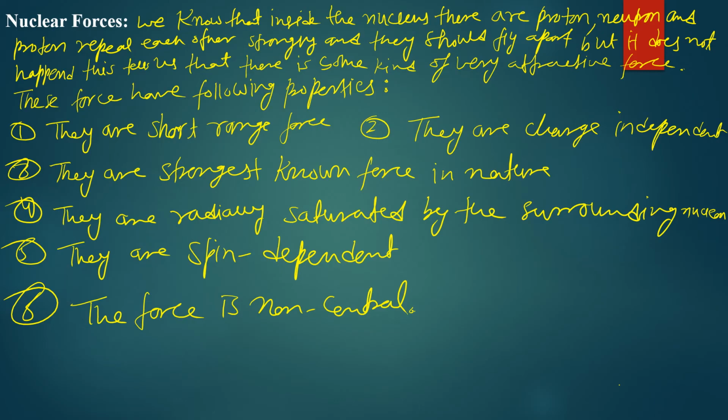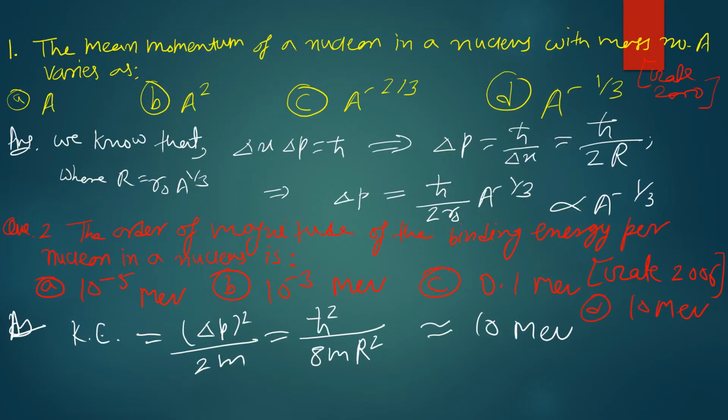Now let's move to the section on how questions are asked in various physics competitive exams, the previous year questions. The first question is: the minimum momentum of a nucleon in a nucleus with mass number A varies as, and the options are proportional to A, and A squared.